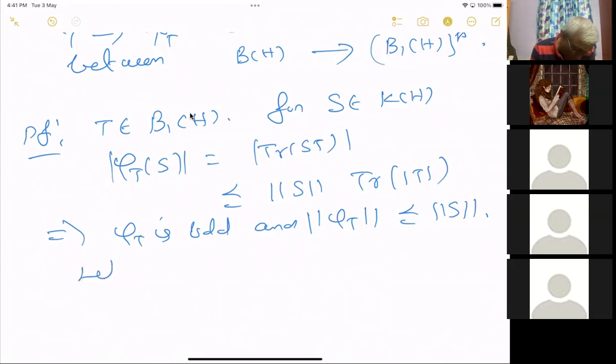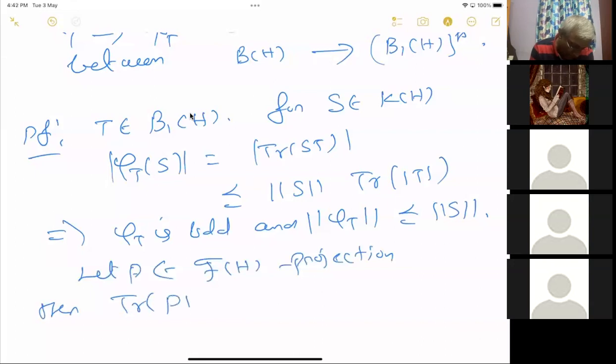So let P be a finite rank projection. Then trace of P mod T. Now I don't have mod T in the definition, so I use this trick, which we should have used earlier.